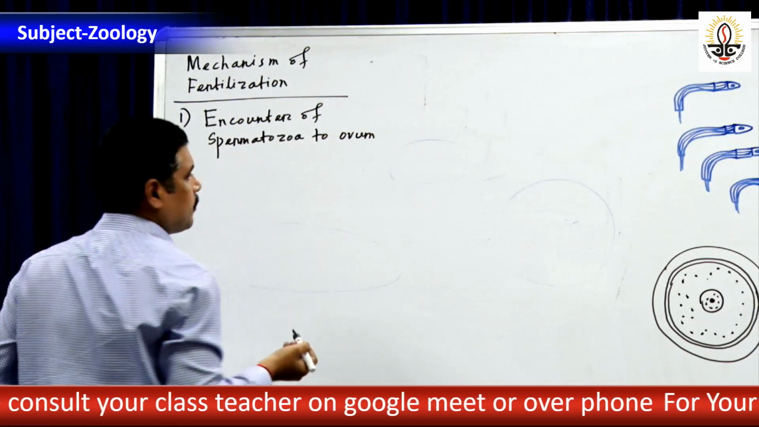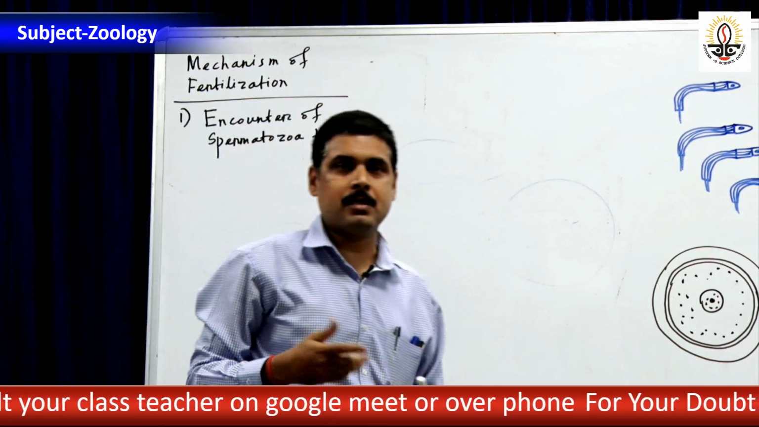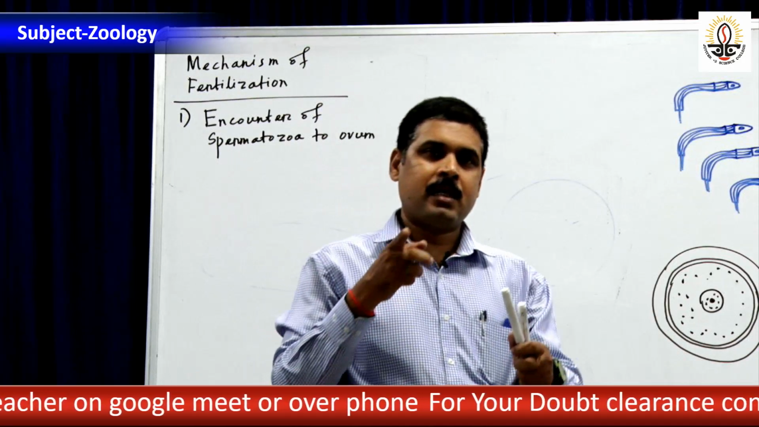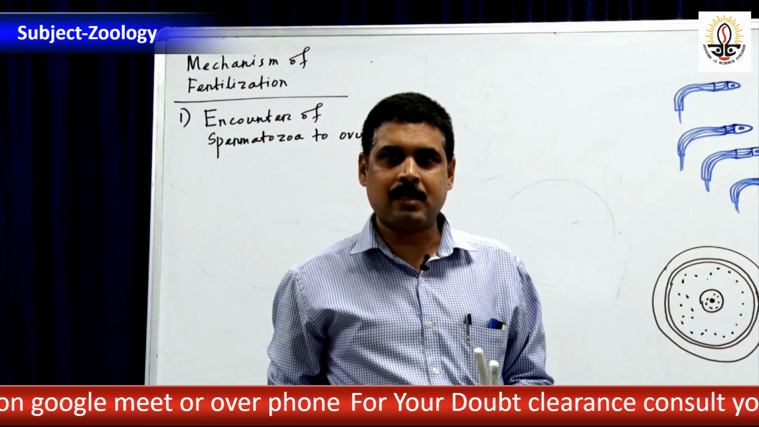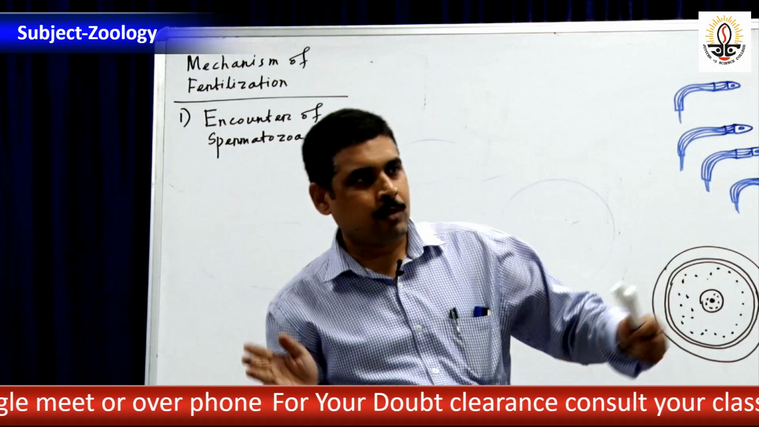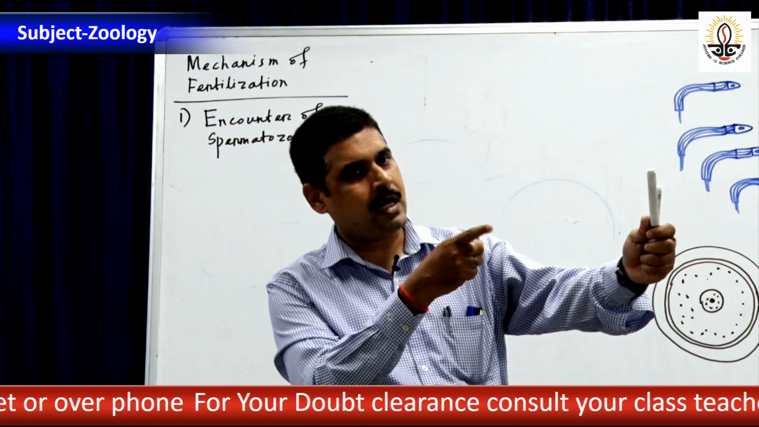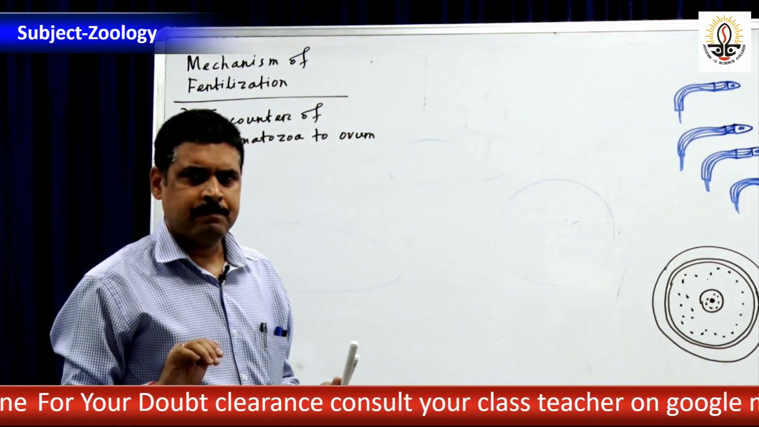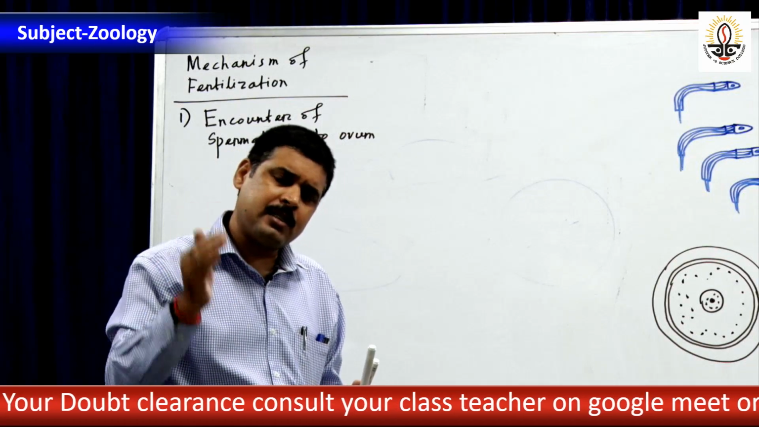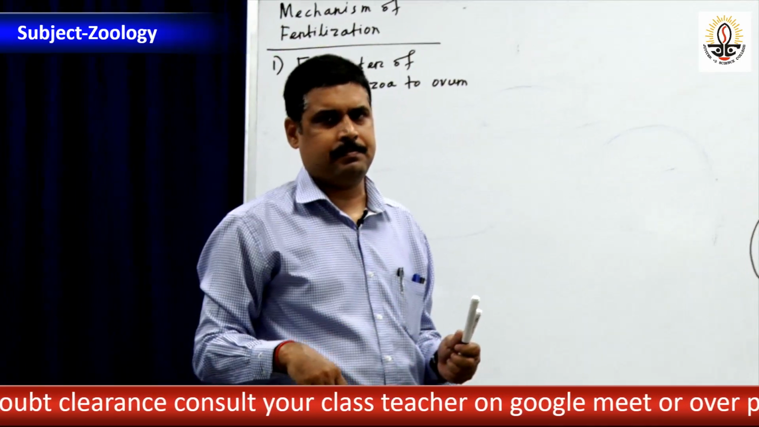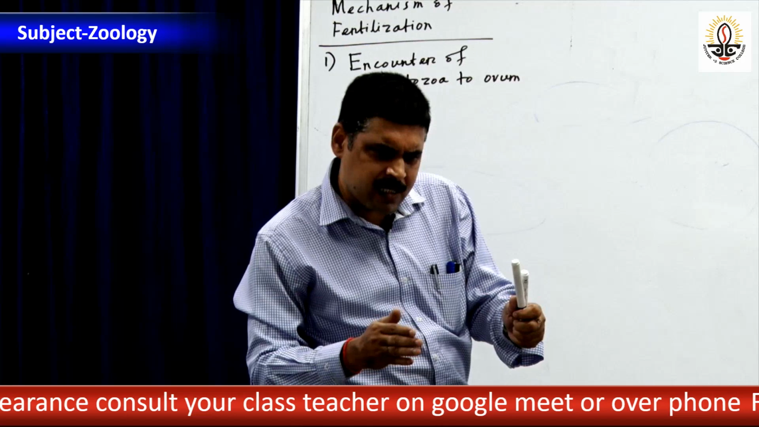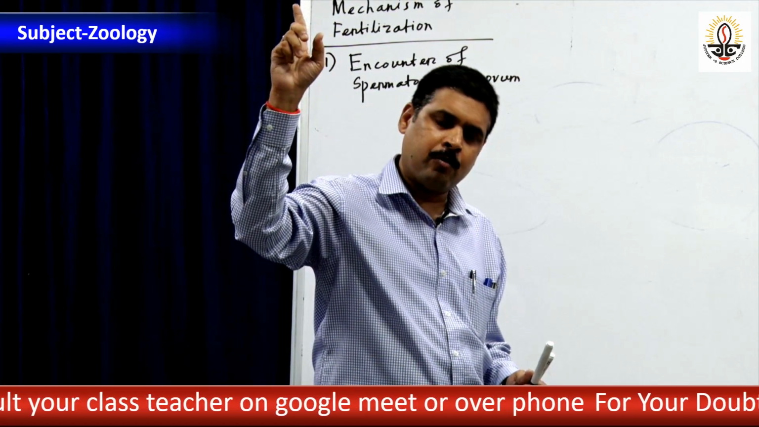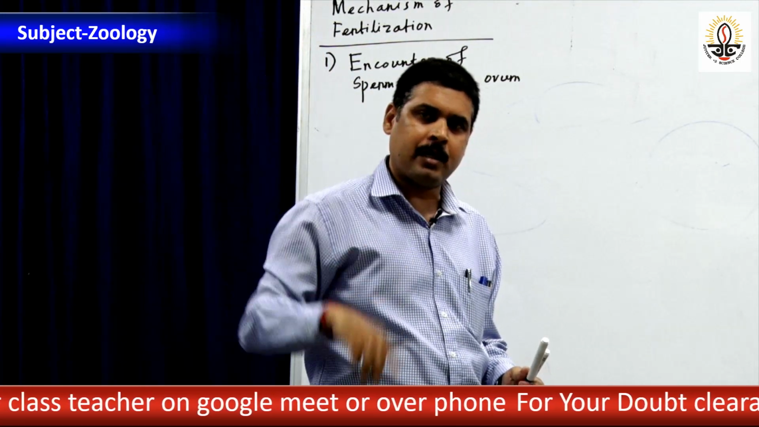What is encounter? Encounter means, you know, whenever there is any criminal activity, the police encounter the hardcore criminals. They are allowed to run, and from the back side they are encountered. Here it is synonymous, but not exactly. After being released inside the female genital tract, the sperms encounter the ova. The ovum is there in the ampullary region of the fallopian tube.